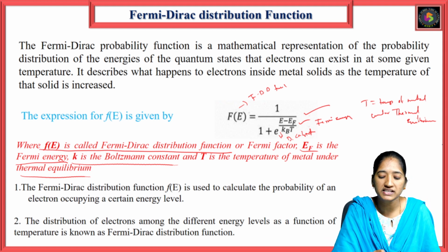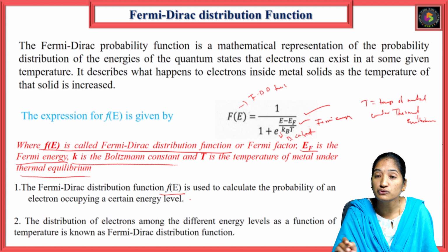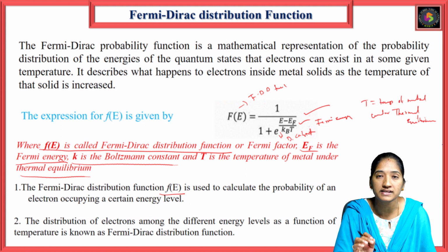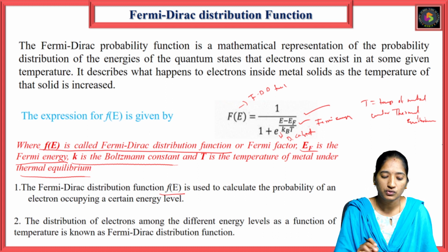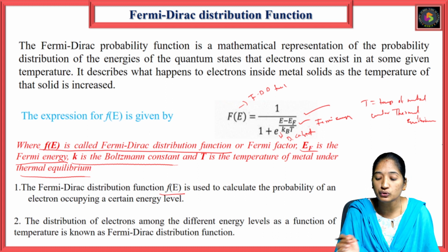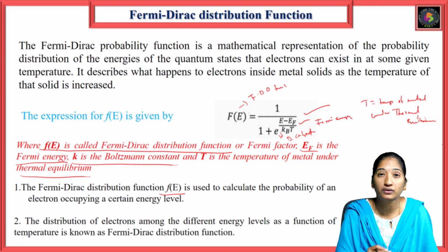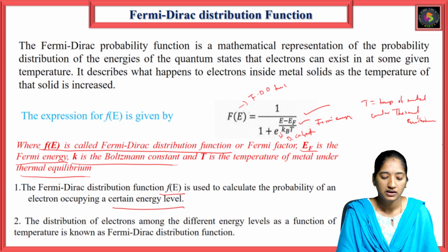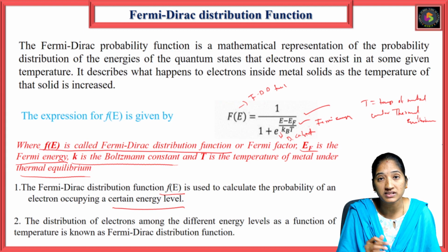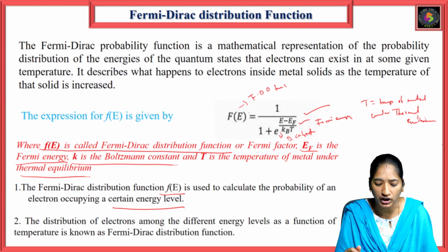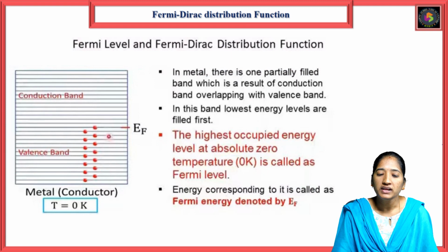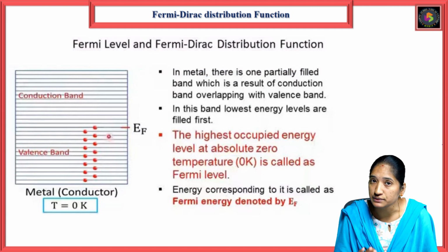So the Fermi-Dirac distribution function F of E is used to calculate the probability of an electron occupying a certain energy level. So what is F of E? Here it is used to calculate the probability of the electrons occupying a certain energy level. The distribution of electrons among the different energy levels as a function of temperature is known as the Fermi-Dirac distribution function. So what is the Fermi level and the Fermi-Dirac distribution function?